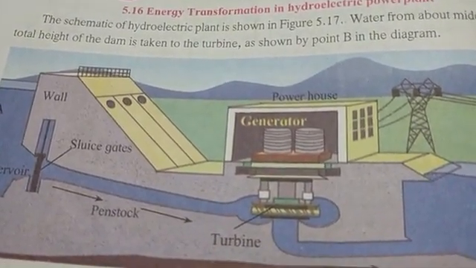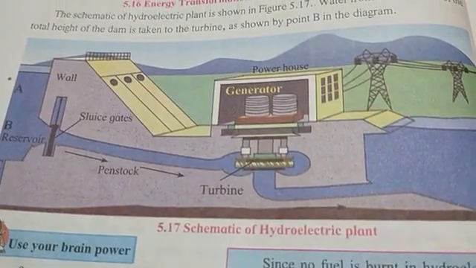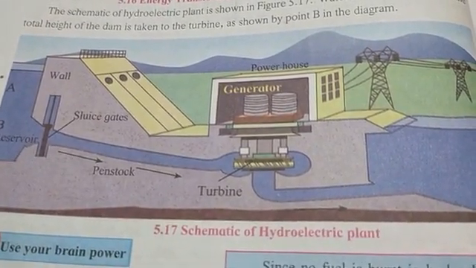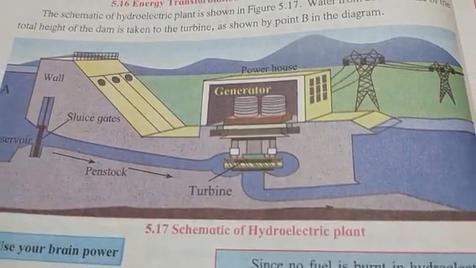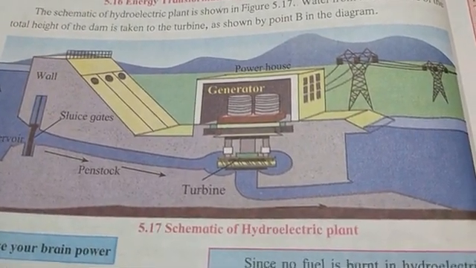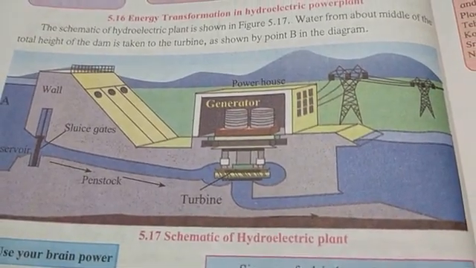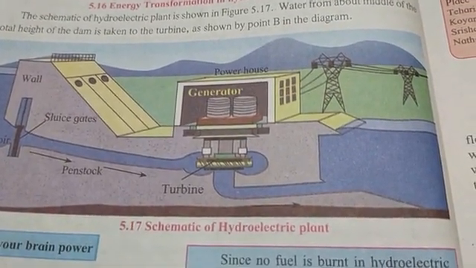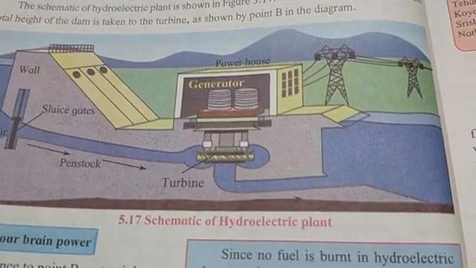Okay students, depending upon the wind velocity available at the site of installation, a wind turbine with specific capacity is selected. So this was about electricity generation using wind energy.